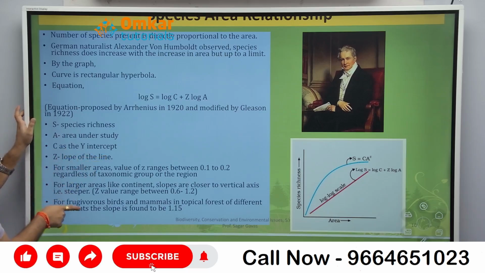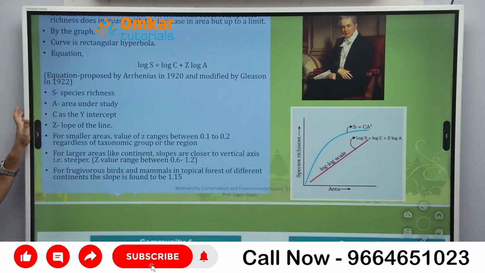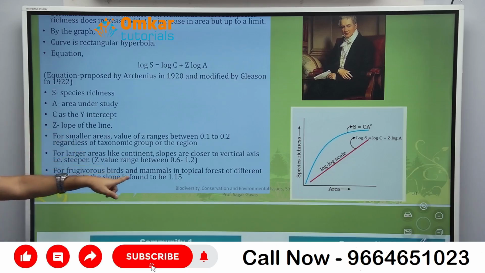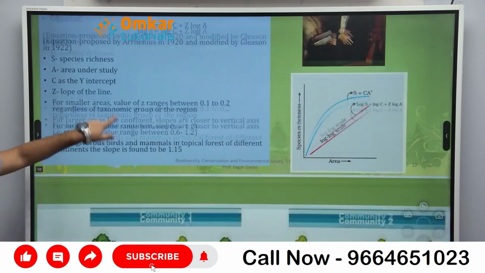Okay. Now for smaller areas, values of Z are between 0.1 to 0.2. So take Mumbai for example. Okay, smaller areas, right? Now for the larger areas like a continent, you take Asia as a continent, कितना value आएगा? It is in the range of 0.6 to 1.2. Okay, for frugivorous मतलब those who are fruit eating birds and mammals, in tropical forests of different continents, the slope is found to be 1.15. Are you getting? Okay, so that is the relationship.